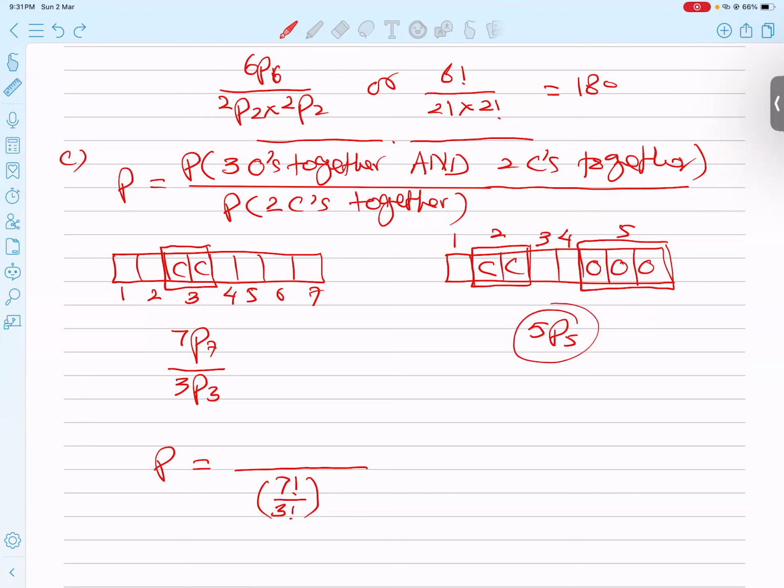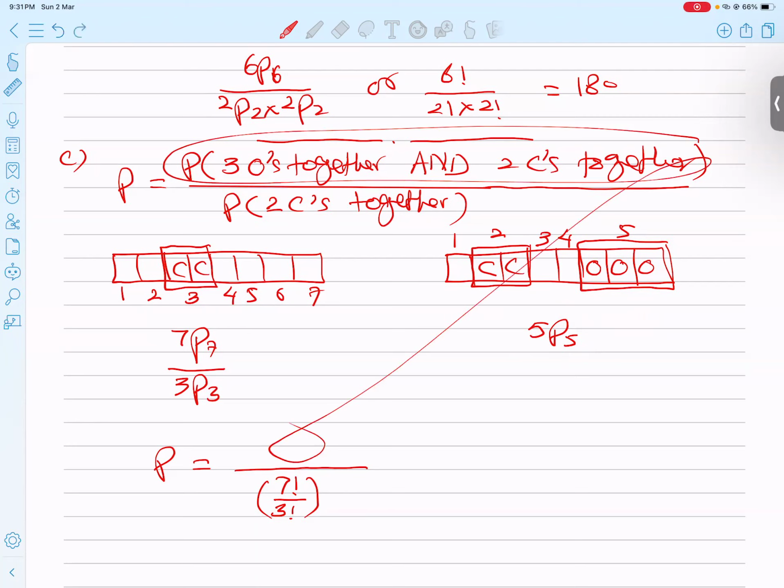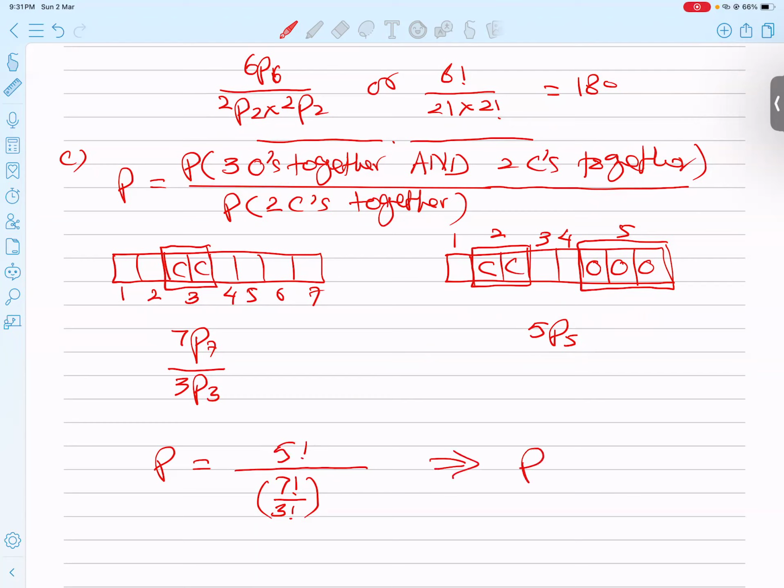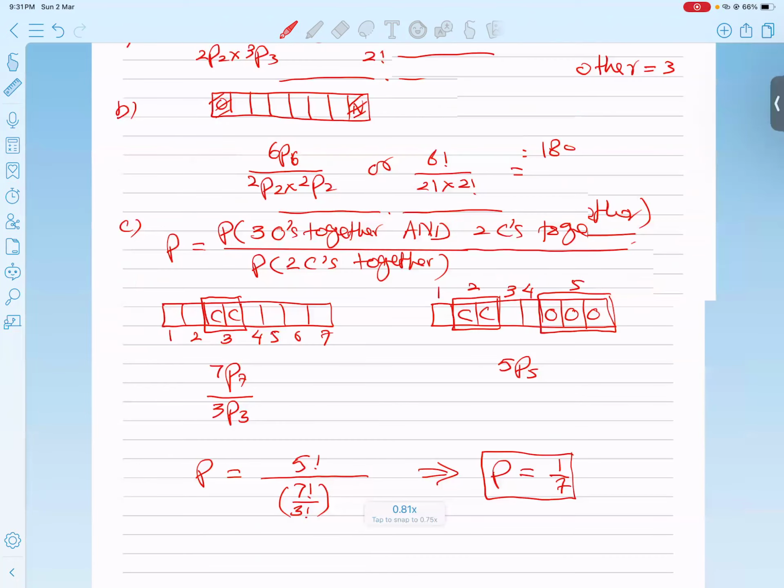This 5P5, I'm writing it in the numerator because it's the answer of the numerator. So 5 factorial comes in the numerator. Finally, the answer: if we check in the calculator, 5 factorial over 7 factorial over 3 factorial comes 1 by 7. I hope the concept is very clear and the question is completely over, and I believe you got the idea.